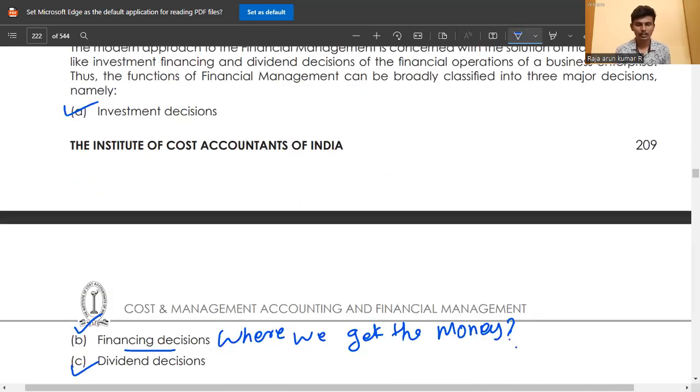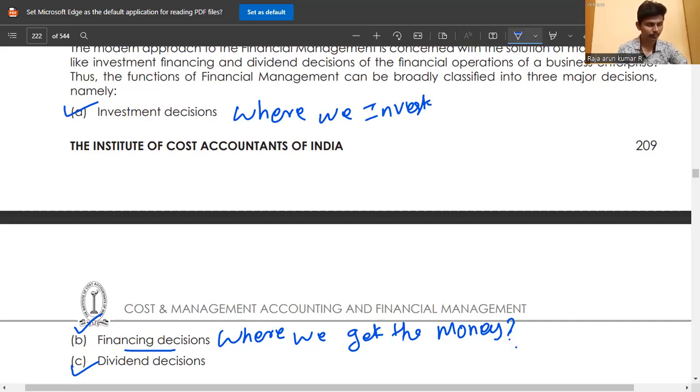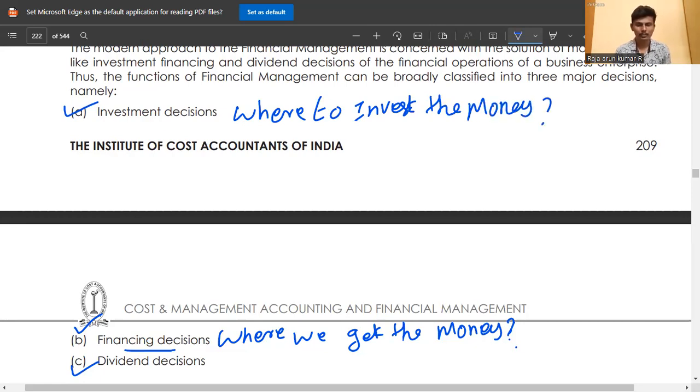Then where to invest the money is known as the investment decision.